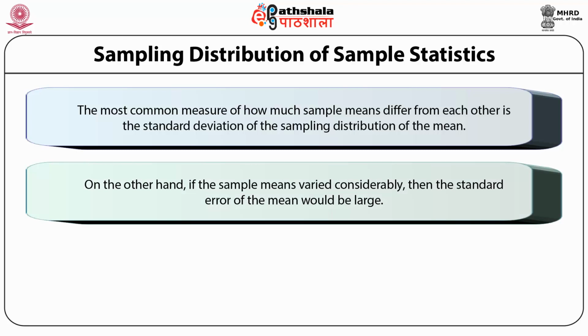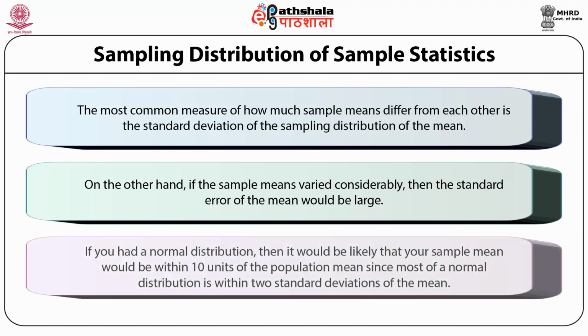To be specific, assume your sample mean were 125 and you estimated that the standard error of the mean were 5. If you had a normal distribution, then it would be likely that your sample mean would be within 10 units of the population mean, since most of a normal distribution is within 2 standard deviations of the mean.